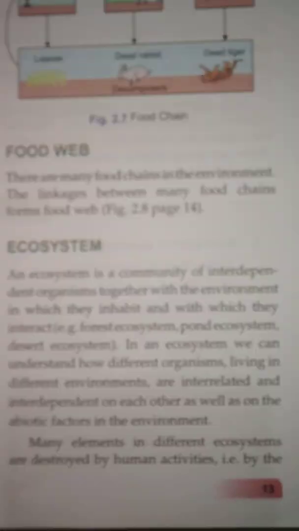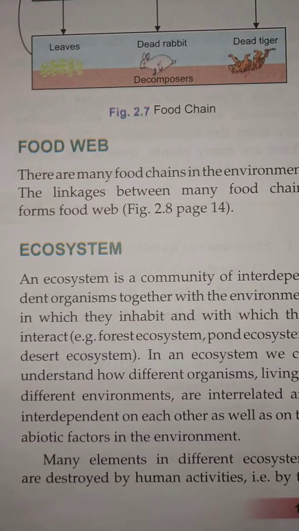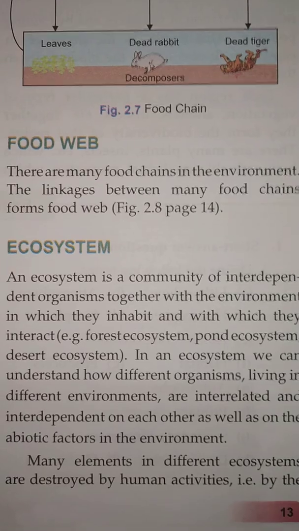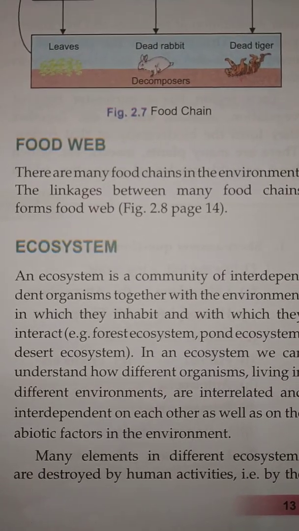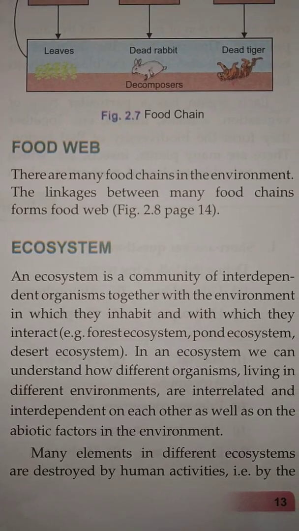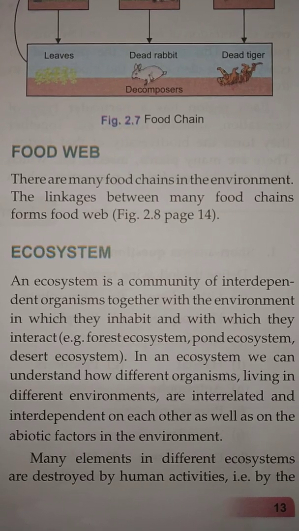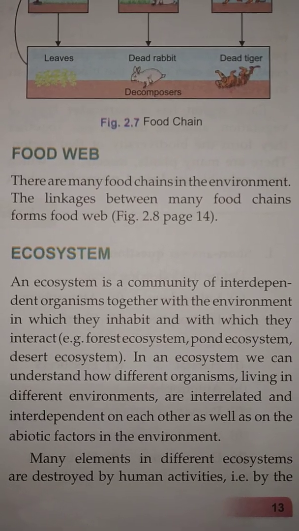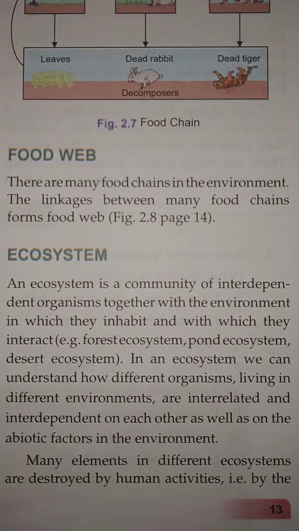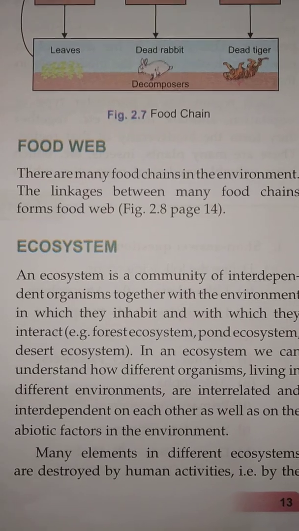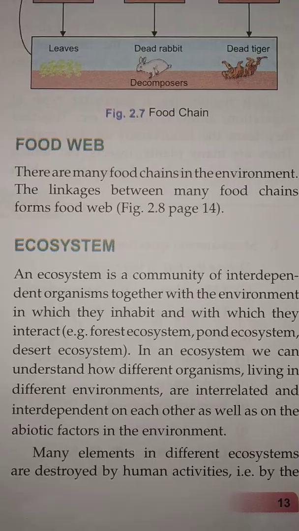Now let us try to understand an ecosystem. An ecosystem is a community of interdependent organisms together with the environment in which they inhabit and with which they interact. In an ecosystem, we can understand how different organisms living in different environments are interrelated and interdependent on each other, as well as on the abiotic factors in the environment.